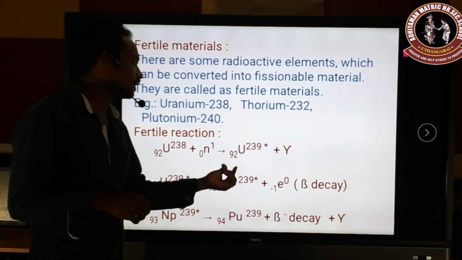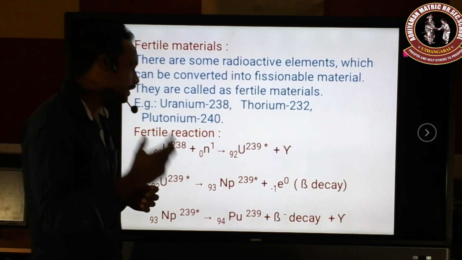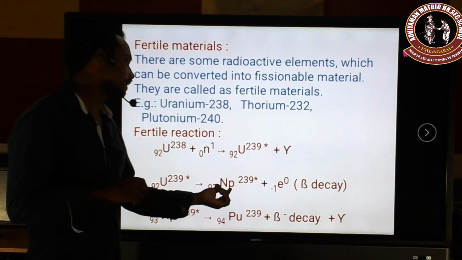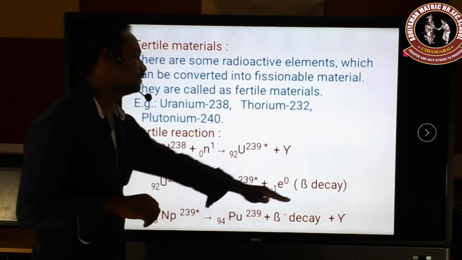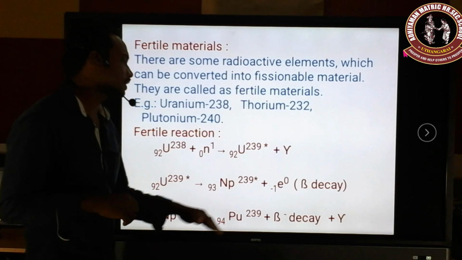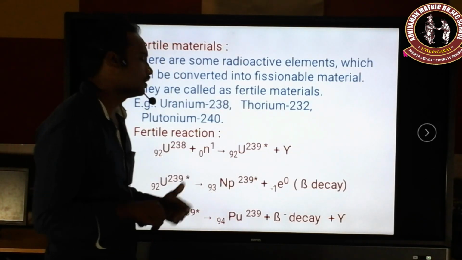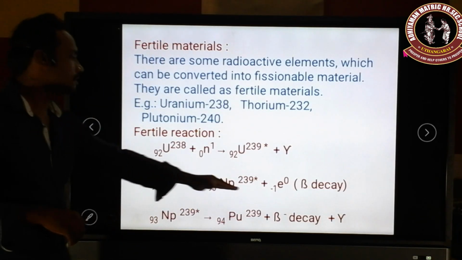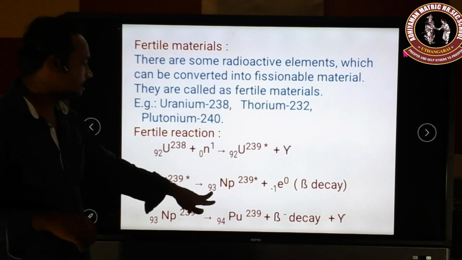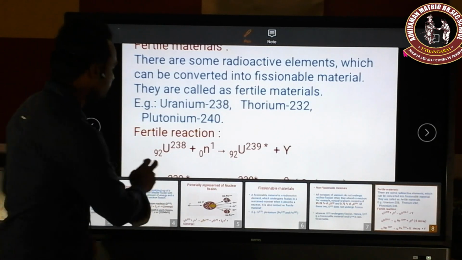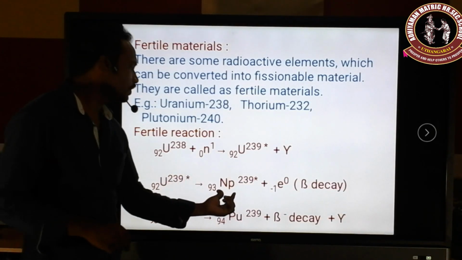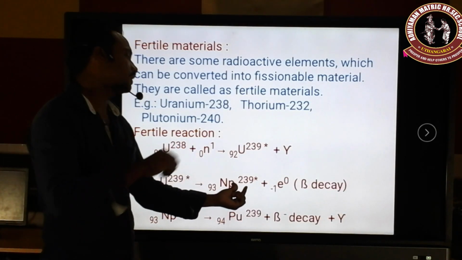Here it is given that uranium 239 will be converted into neptunium 239, with atomic number 93, which gives off energy in the form of beta particles. Beta particles are nothing but electrons. During this beta decay, the atomic number increases by 1 and the mass number remains the same. Even so, that neptunium 239 is also in an unstable state.